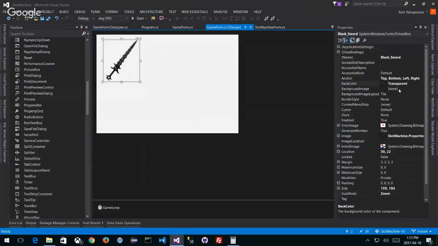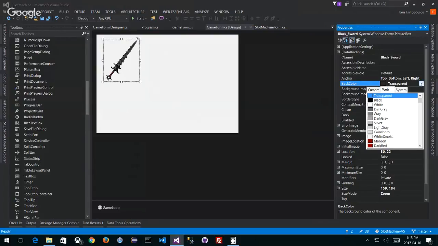My background image, notice that there's this thing here. It doesn't have a background image attached. It has an image, here's my slot machine image, but it doesn't have a background image. My background color is transparent though, so that should do it, right? Or should it?